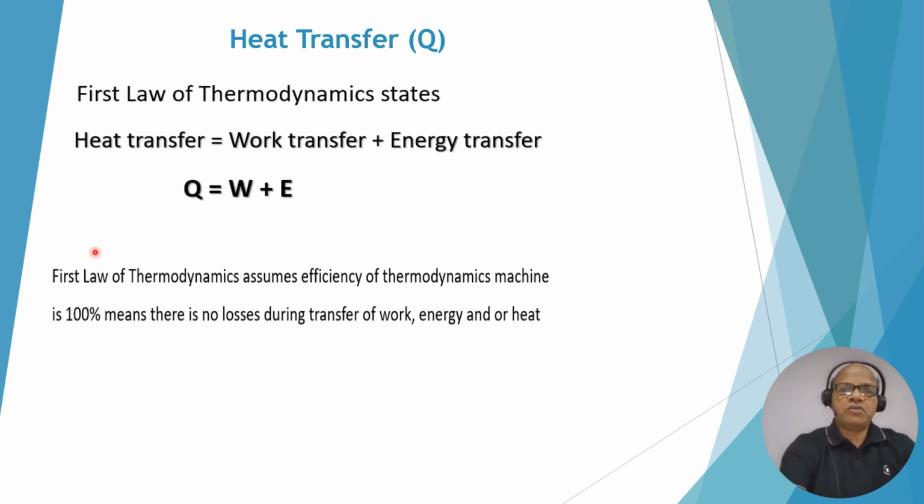Now, as per the first law of thermodynamics, heat transfer is equal to work transfer plus energy transfer. So we can write Q is equal to W plus E. Please note that this is very important information. The first law of thermodynamics assumes the efficiency of the thermodynamic machines is 100%, means there are no losses during the transfer of work, energy, or heat. So the first law of thermodynamics states that whatever your work transfer, energy transfer, or heat transfer, all are ideal, that is 100% efficient. There are no losses.